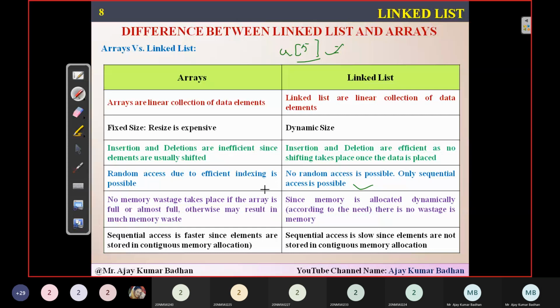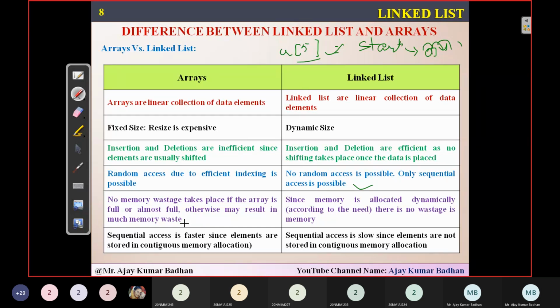You have to go sequentially one after another, right from the start, and then node by node, because every node contains the address of the next node. So definitely you have to visit these nodes one by one, then only you can get the values. That is what he means to say here.